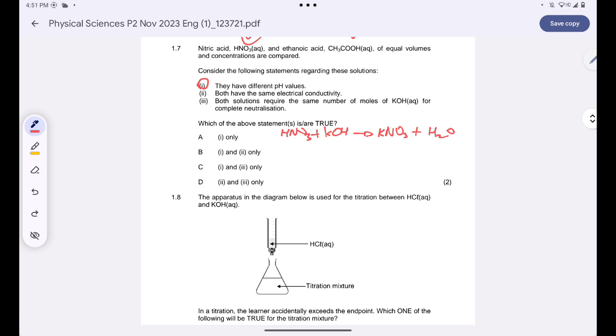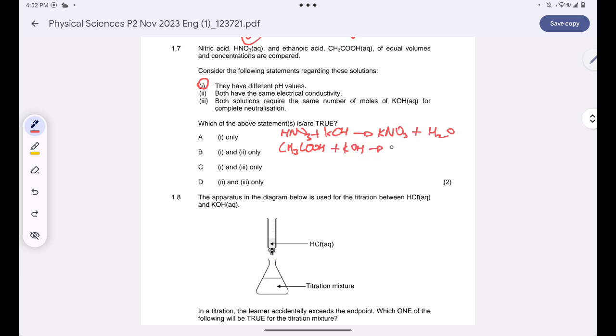Are you together? You can see that the ratio is just 1:1. The same thing applies with ethanoic acid. I have CH3COOH plus KOH.